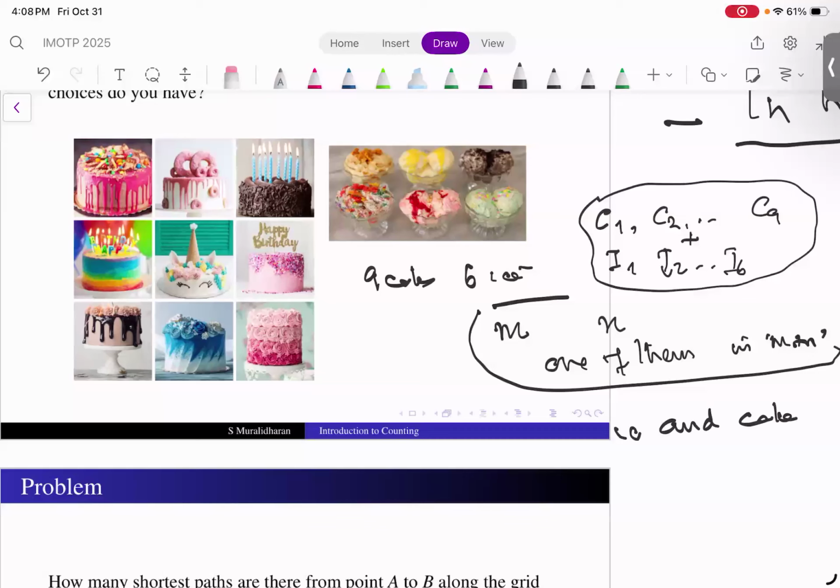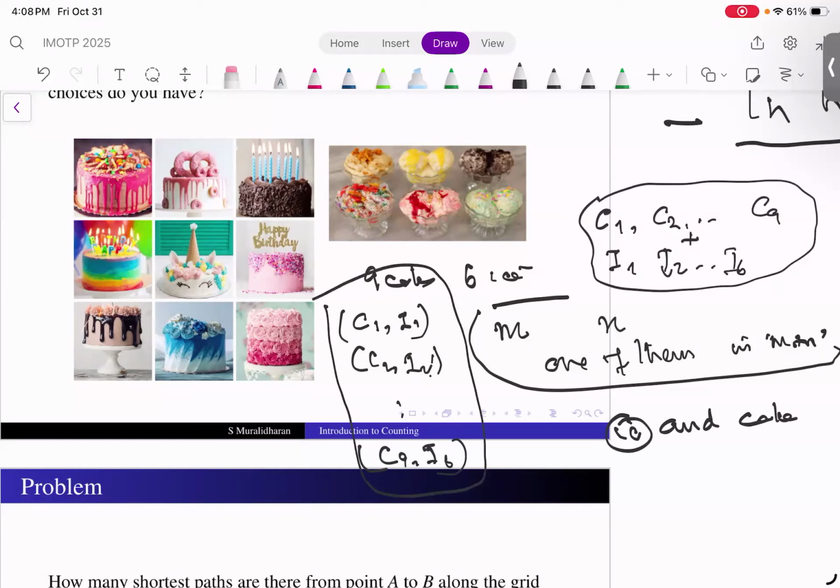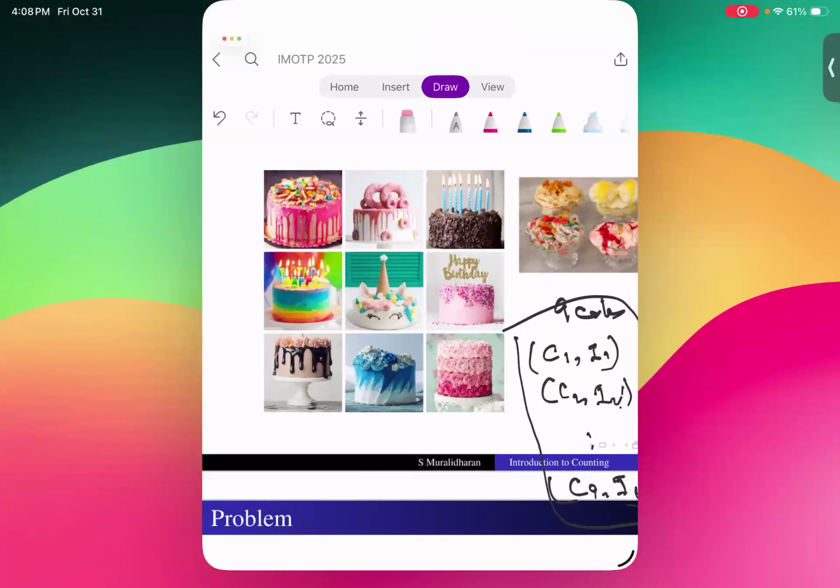A cake and an ice cream. So how many choices do you have? 54. 54, because I can choose cake 1, ice cream 1, cake 2, ice cream 2, and so on. So I can say cake 9, then ice cream 6. So there are 54 choices.